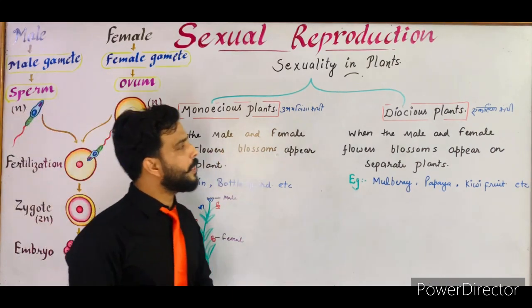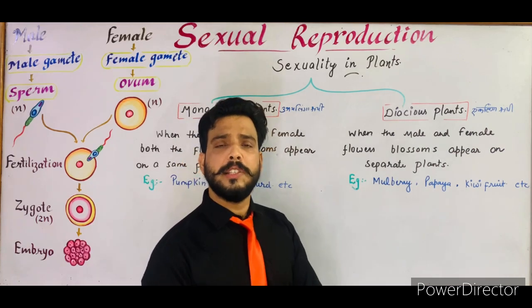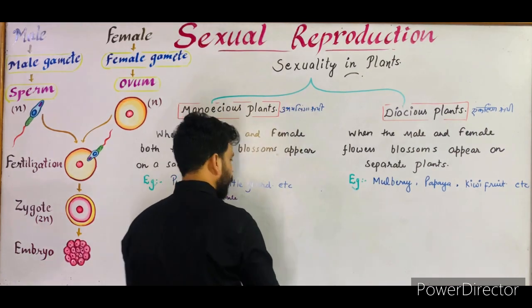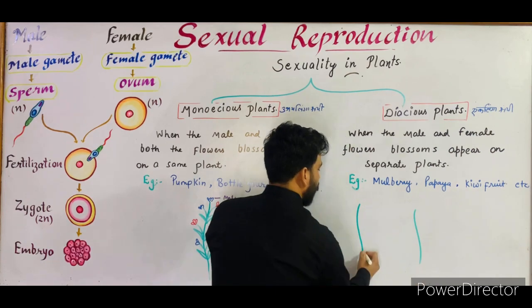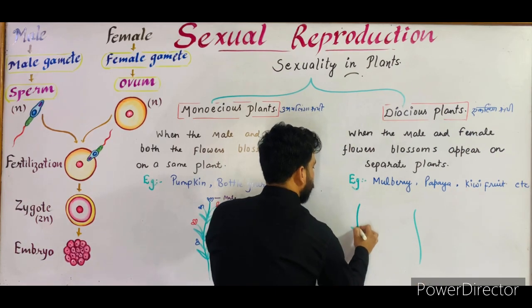Now the another term is dioecious plant. When the plant is termed as dioecious, suppose that this is a plant and this is another plant. These are the leaves and these are the pedicels.